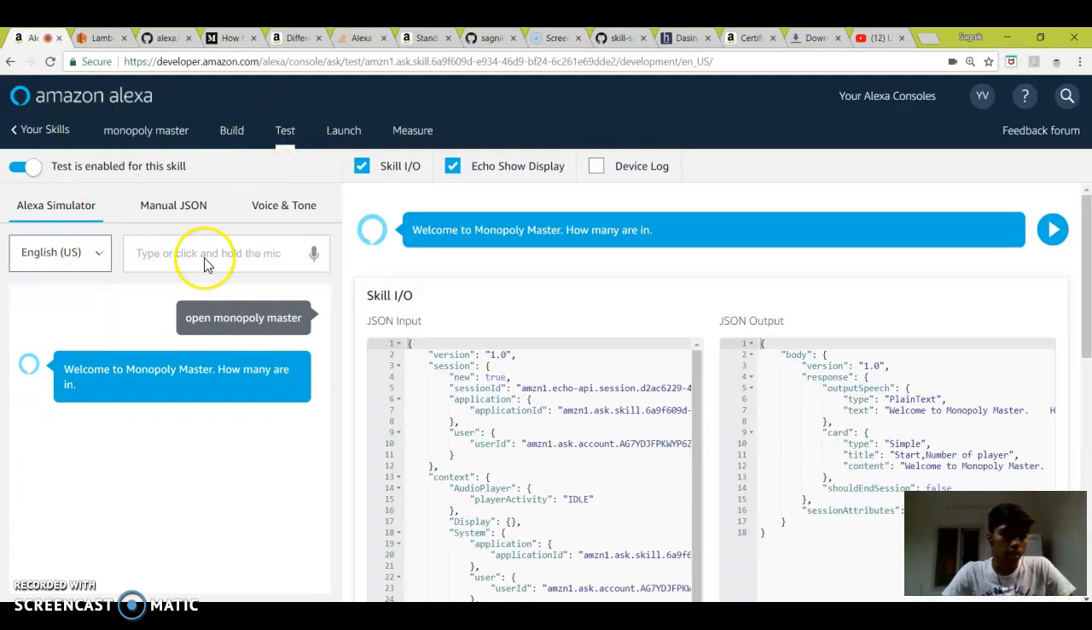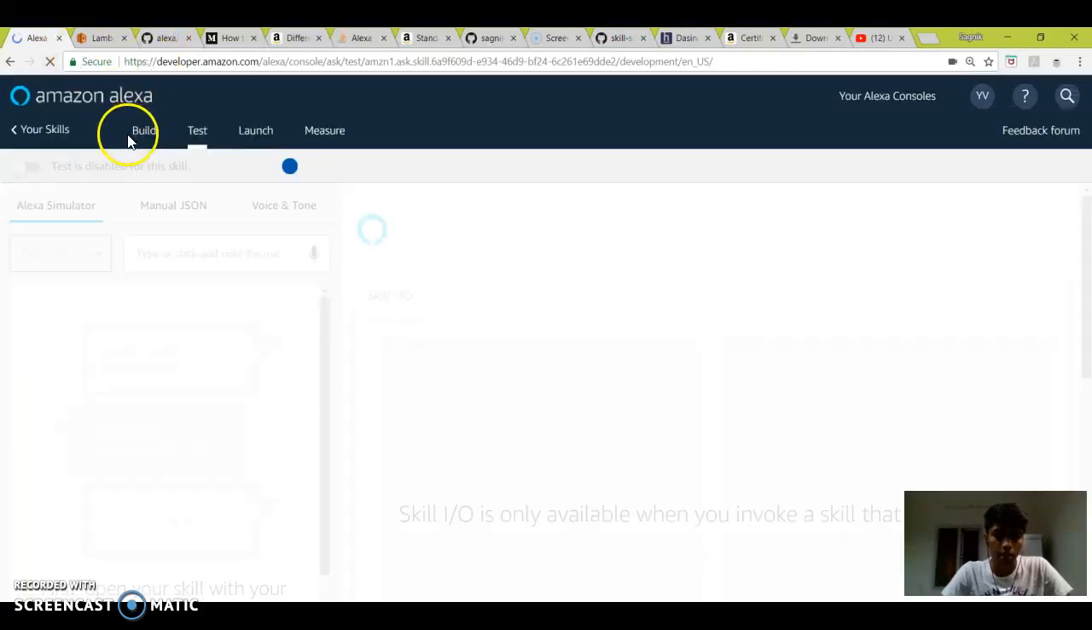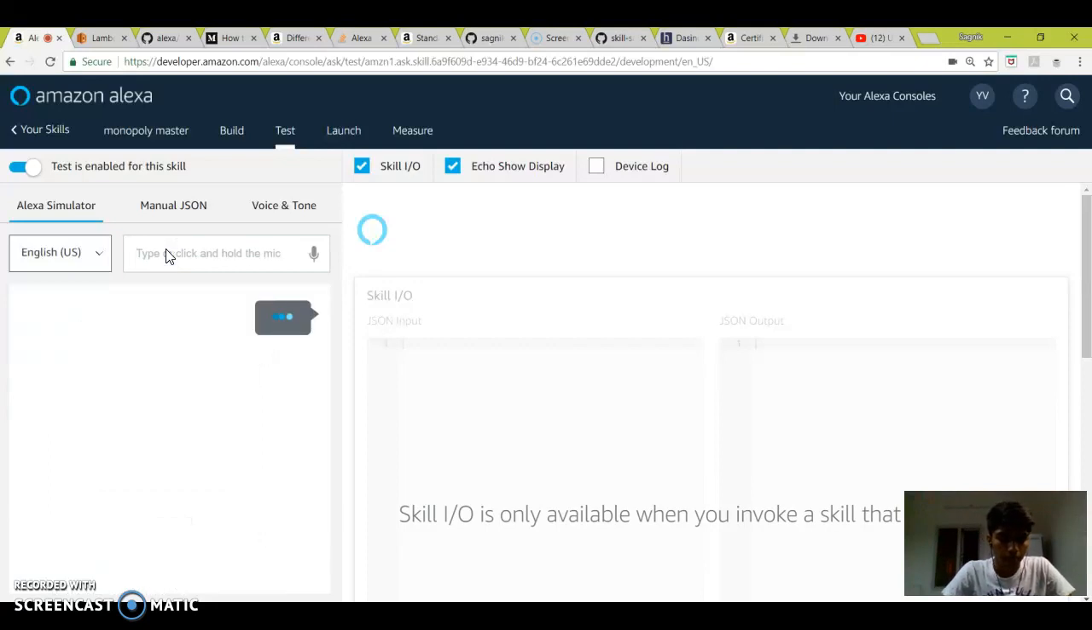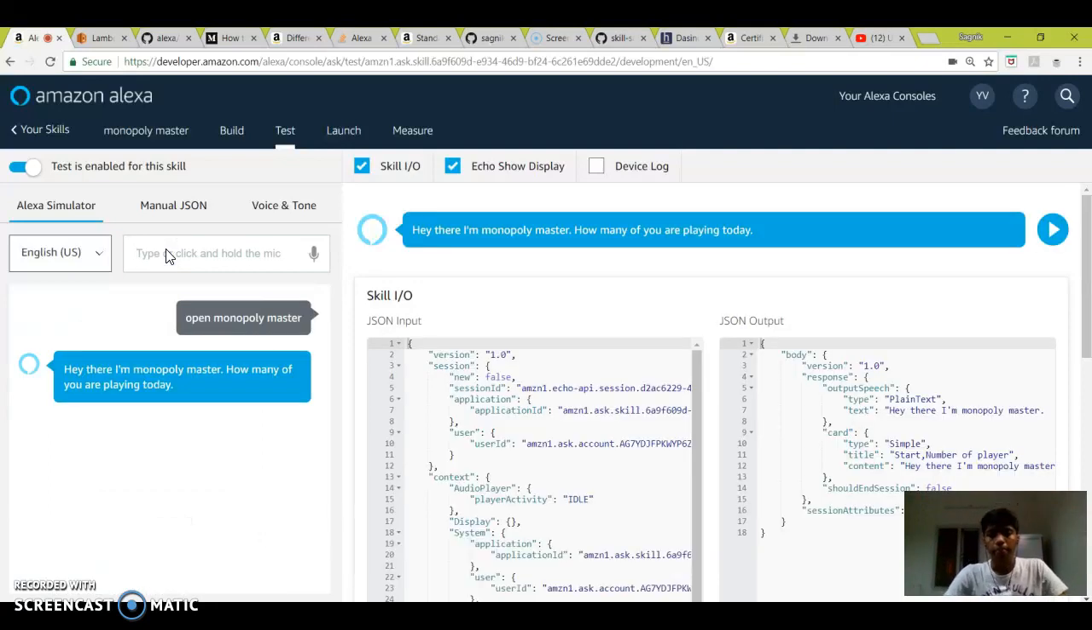Say I try to test the same thing again, just to make sure that it's not giving me the same output again. So let's see. It's a completely different utterance over here. So we have kept variation, to make sure we don't bore the user. Then let's say we have 4 players.